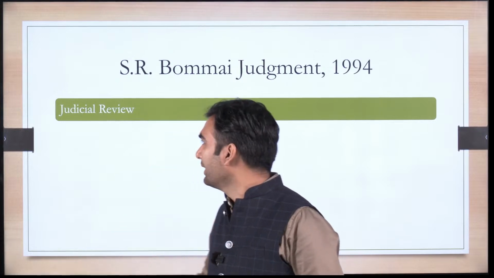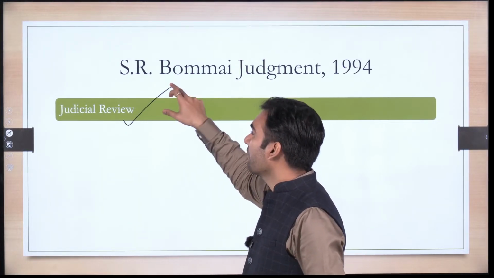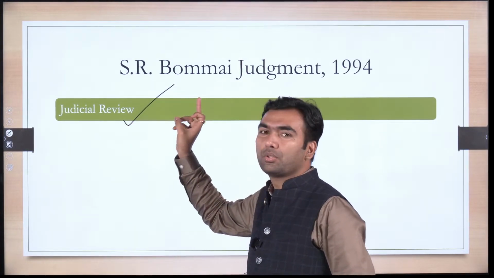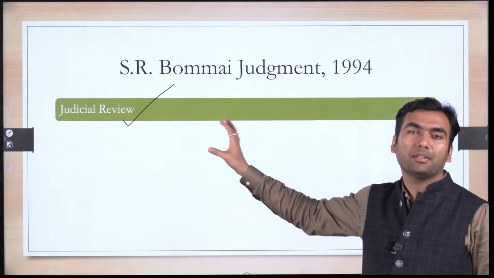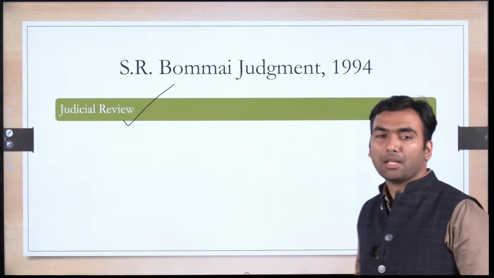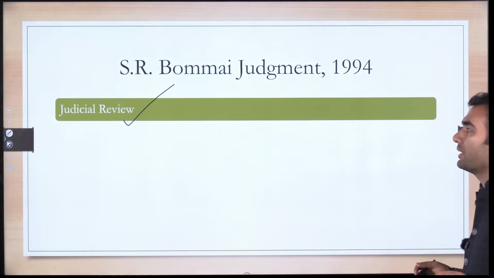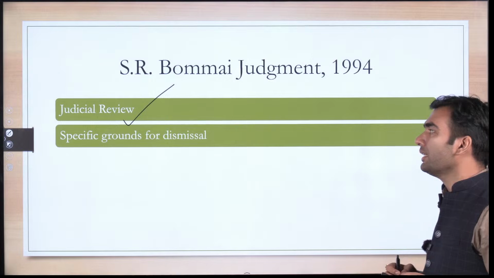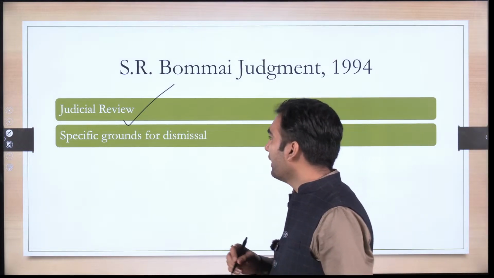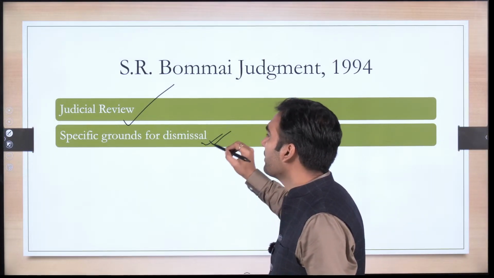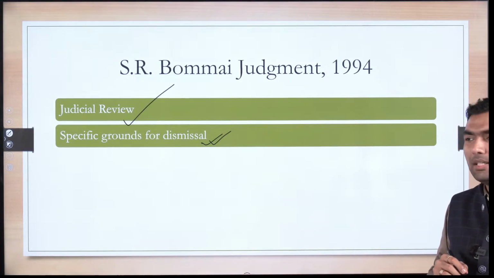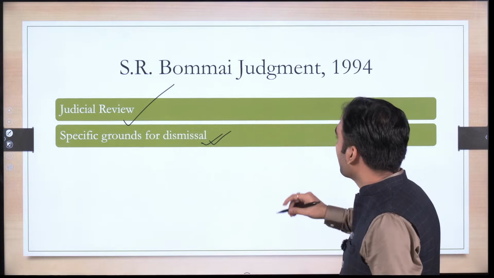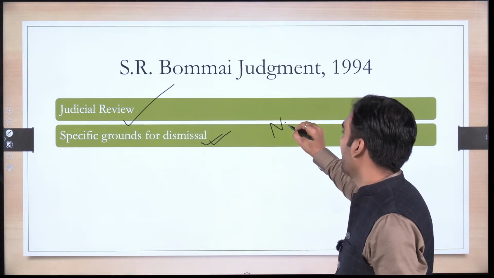The Supreme Court said that yes, the imposition of president rule is subject to judicial review. This was the first and most important thing told in this judgment. Second, the Supreme Court also mentioned certain specific grounds for dismissal of the government, and it also mentioned certain things which are not a valid ground.